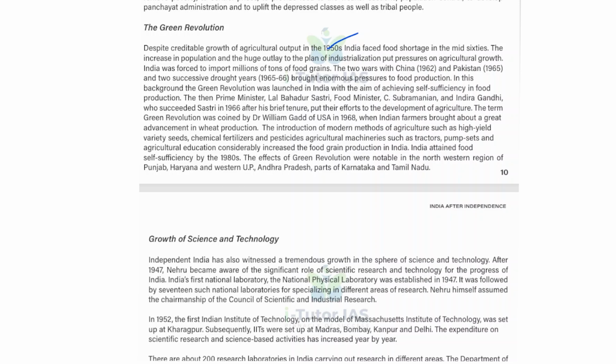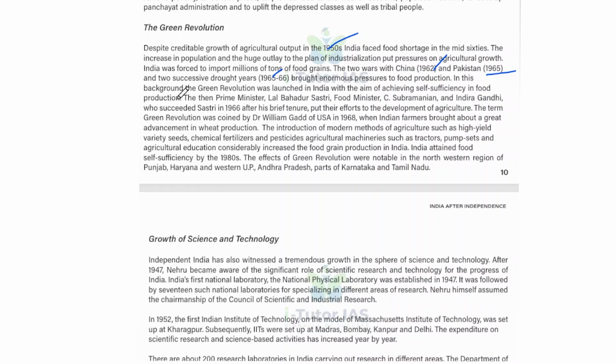And India was forced to import millions of tons of food grains, and there were the two wars with China in 1962 and Pakistan in 1965, and two successive drought years, that is 65 and 66, which brought enormous pressure on food production. In this background, the Green Revolution was launched in India with the aim of achieving self-sufficiency in food production.